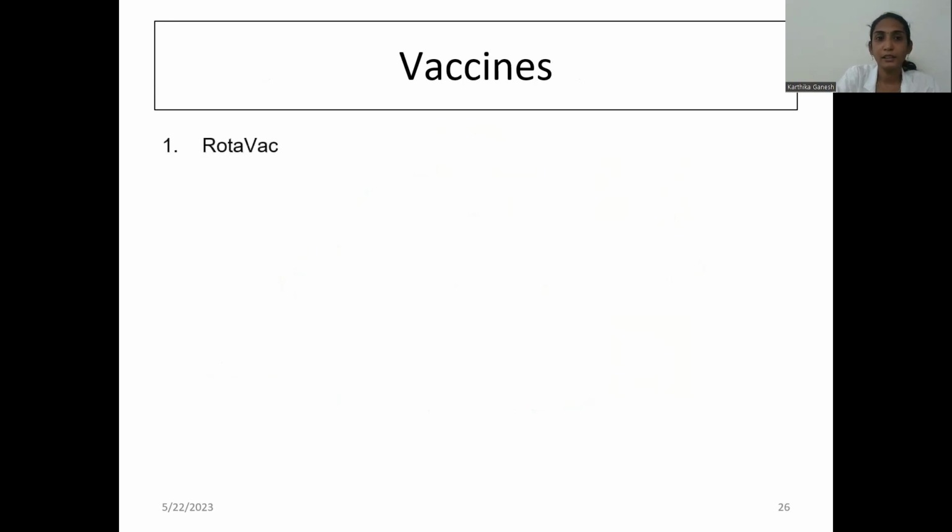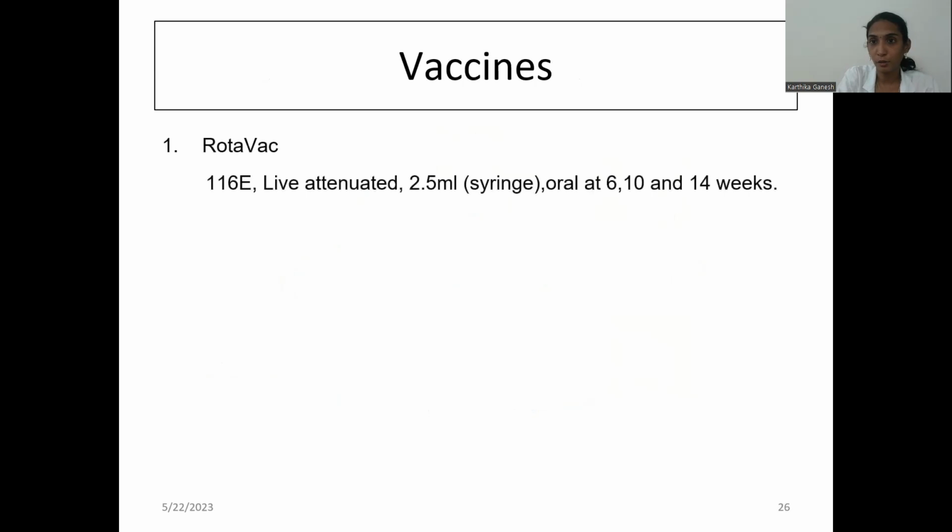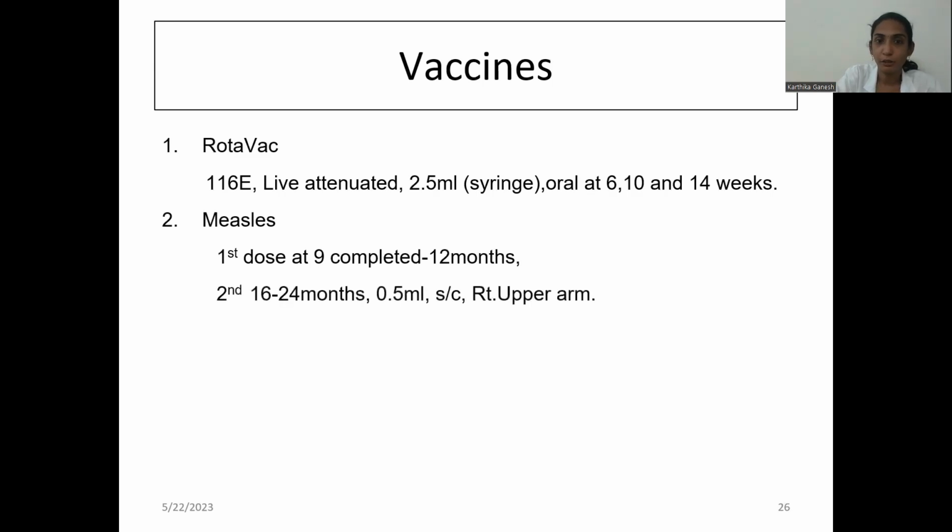So coming to the vaccines, rotavirus is the most common viral cause. So for that, Rotavac vaccine is given in the immunization. It is brought into the national immunization schedule also. It is given at 6, 10, and 14 weeks. It is given in a 2.5 ml syringe. Okay, and it is an oral vaccine. Second is measles vaccine at 9 to 12 months and 16 to 24 months.